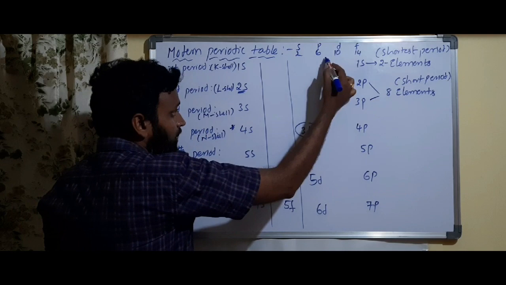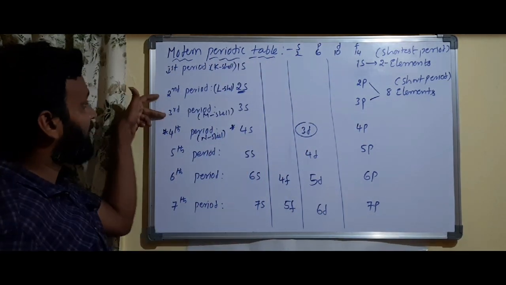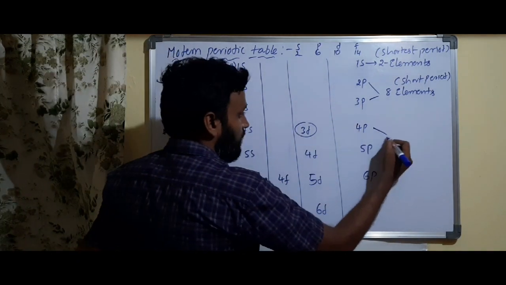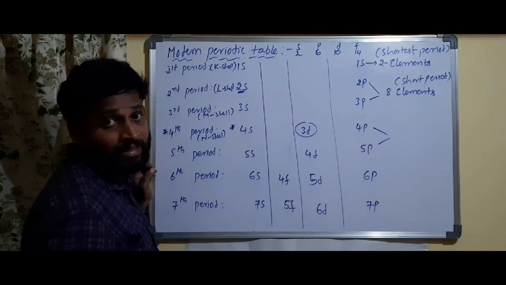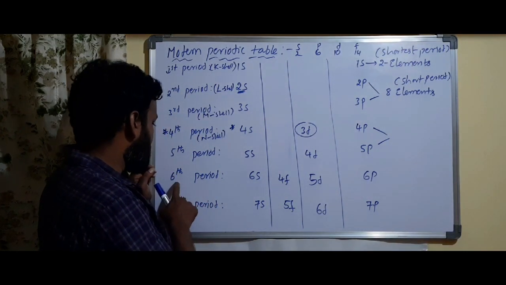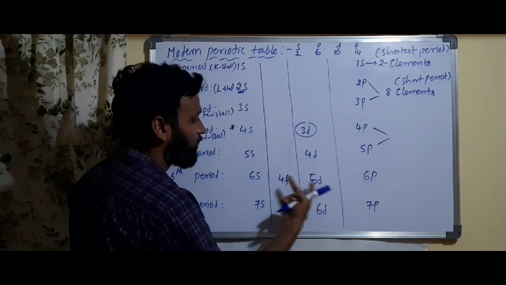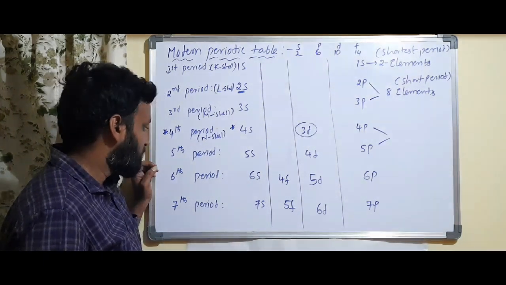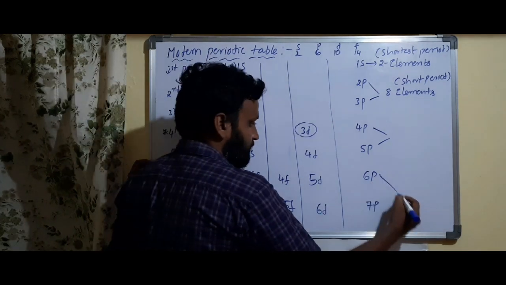Different subshells: in the first period you have only 1s, and in the second and third periods you have s and p. In the fourth and fifth periods you have s, d, as well as p subshells, three types of subshells. In that way, the sixth period consists of 6s, 4f, 5d, 6p, which means 4 different subshells. Getting what I am saying? And the seventh period consists of the same way, as the sixth. Okay?